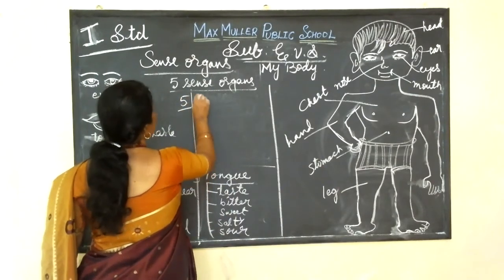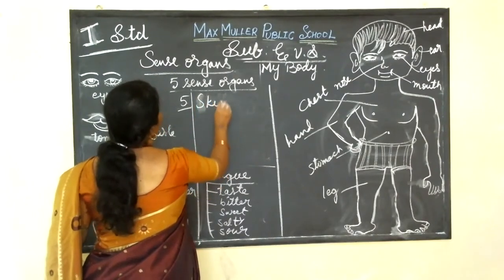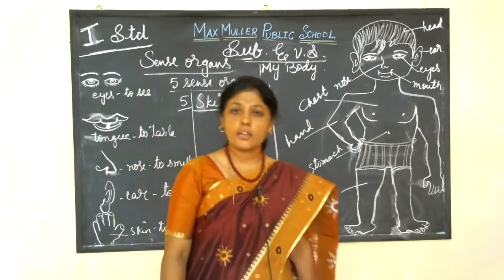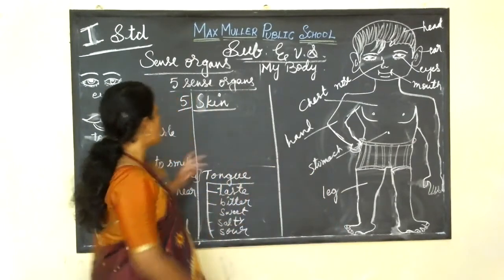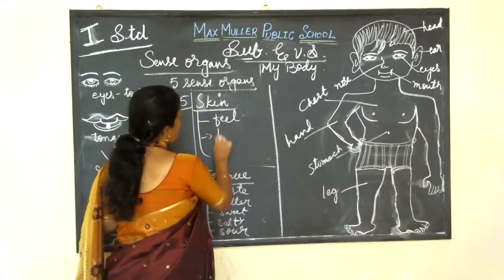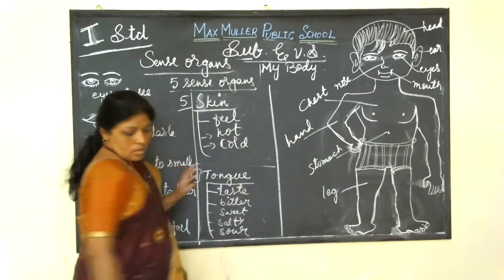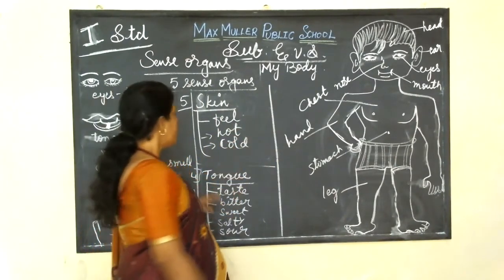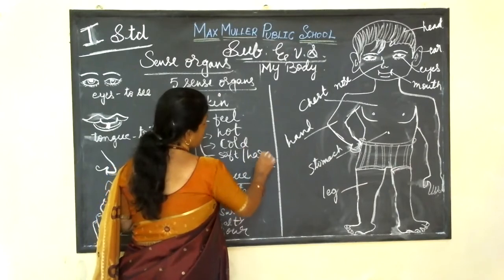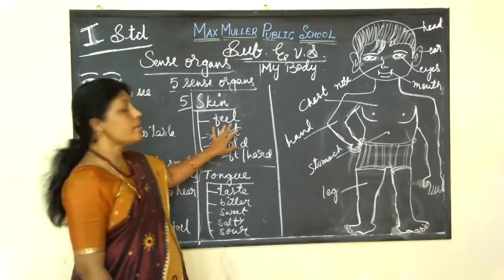The fifth sense organ is skin. Nose finished now, skin. So skin helps us to feel things, like hot or cold, soft, hard, like that. So skin helps us to feel.